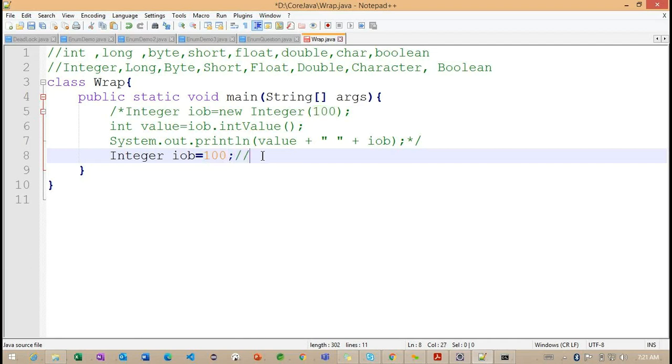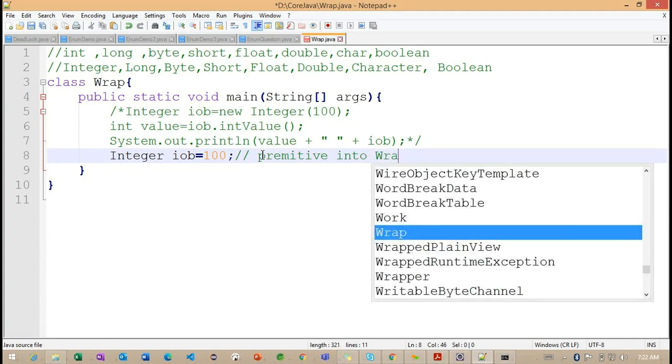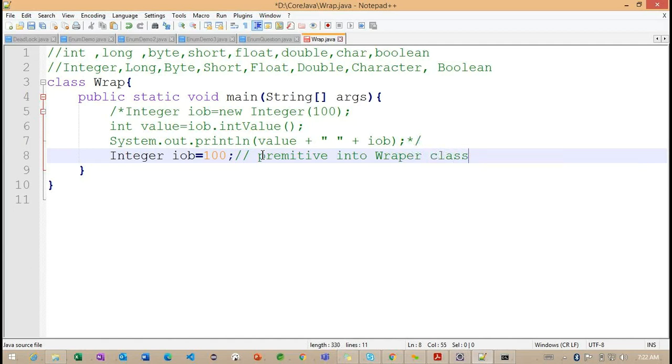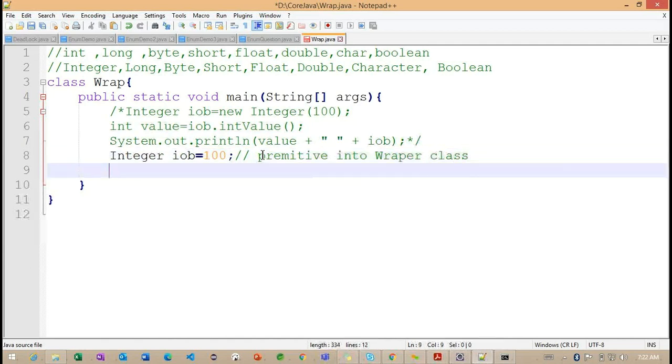Getting the point? Now what are you understanding here? In this line of code we are converting a primitive into the wrapper class. And the second one, if you observe carefully, int i = iOb.